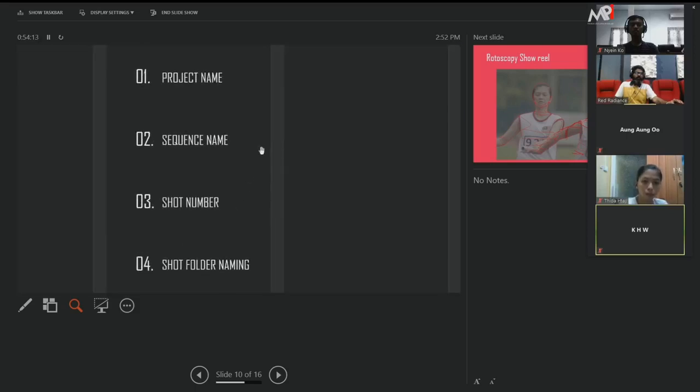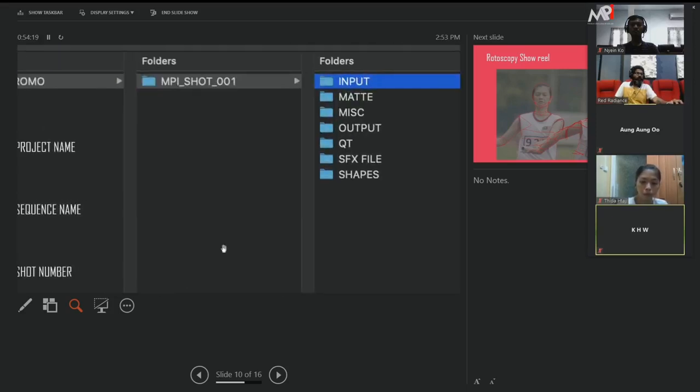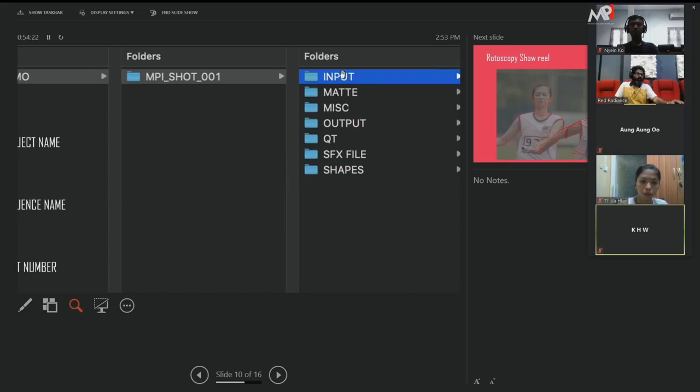So this is the folder structure we have to maintain. The project name, sequence name, shot number and shot folder naming. Shot folder naming is input, mat, MISC, output, QuickTime, SFX file, shapes.